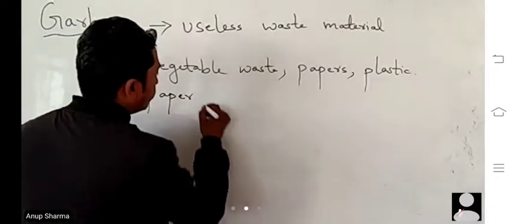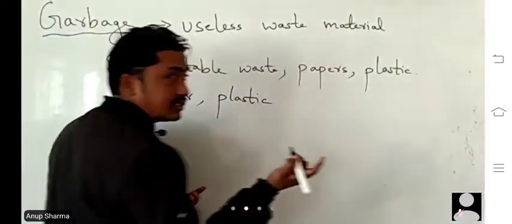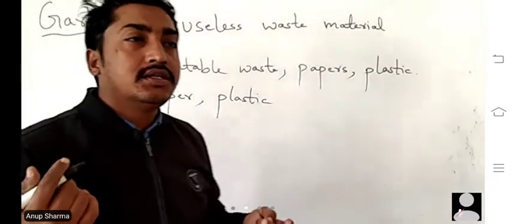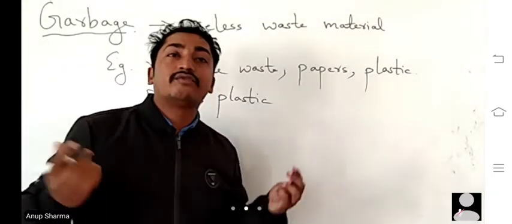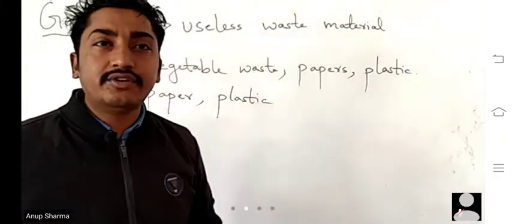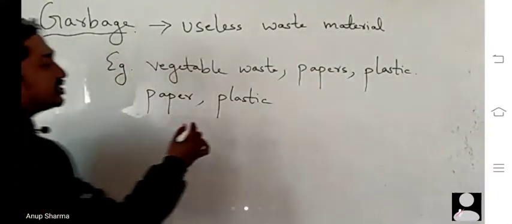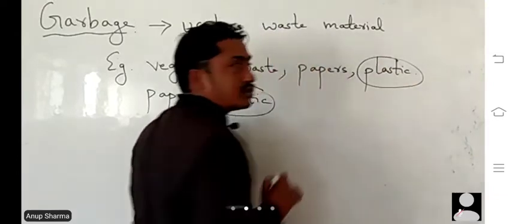From offices, the same: paper waste, then plastic waste, etc. From factories and shopping malls, we get different types of waste. In all these we see plastic the most.